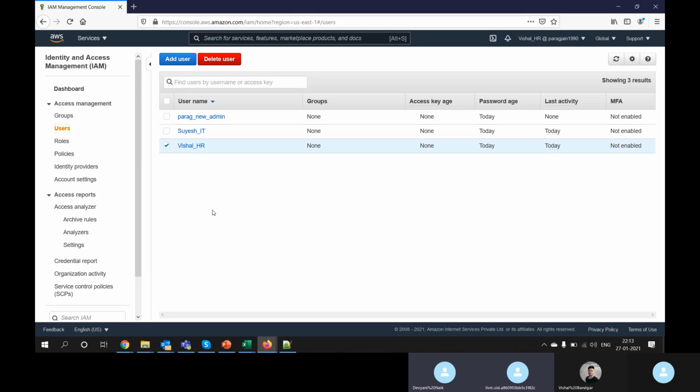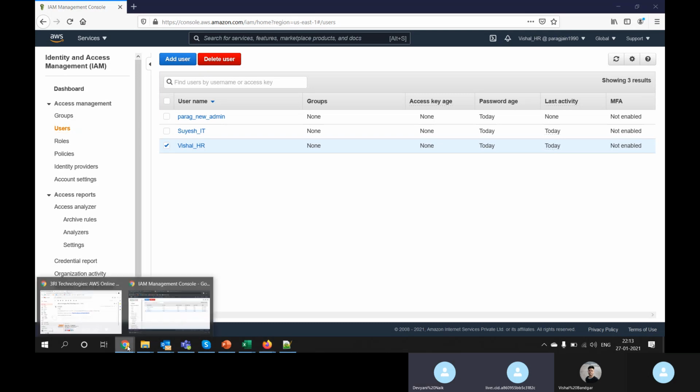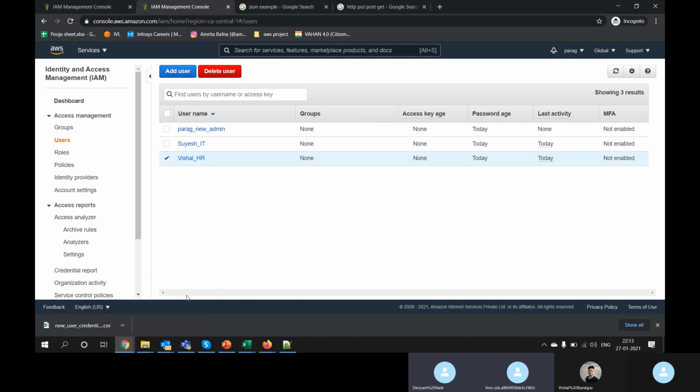No. For me, as an admin, there is one default root user. We talked about the root user in the last session, so that is altogether a different user, which is in my Chrome. Right now I'm in Chrome. Admin is the main user, and from it I created Suyash, Vishal and Parag, all three. So now in my account I have enabled three users. The admin user is altogether different, and the root user is altogether another thing, right?